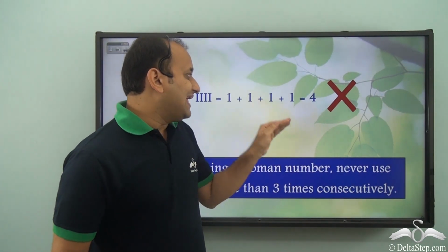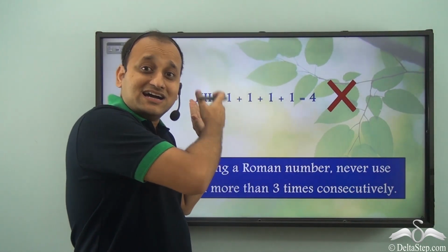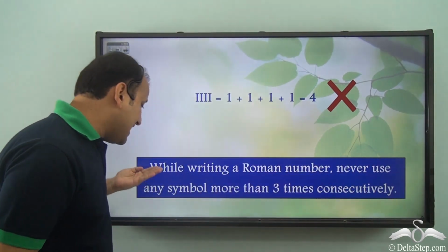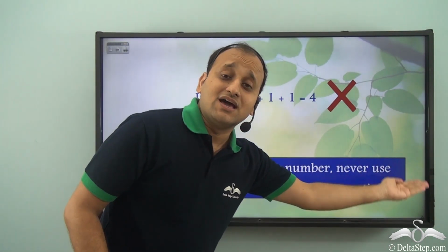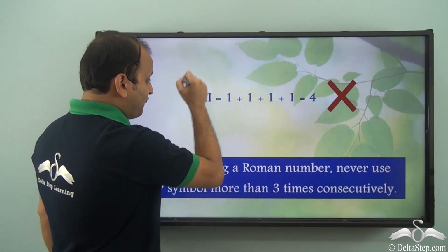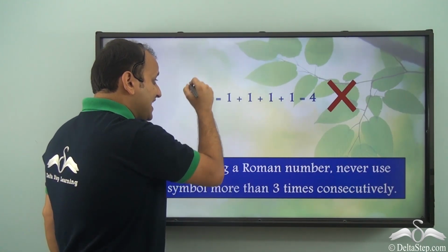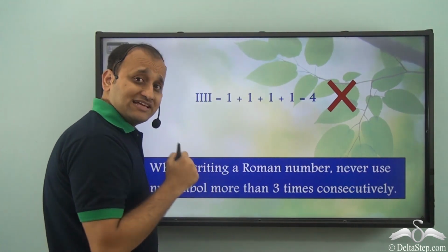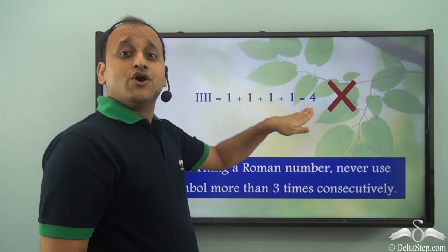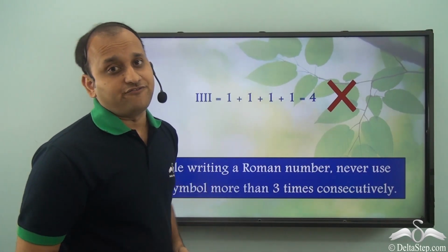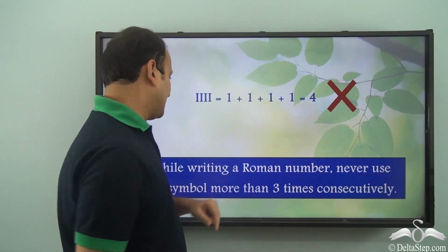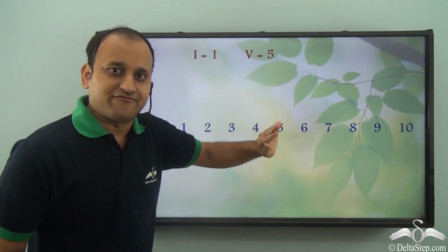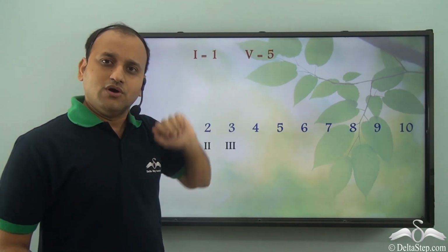So they decided that they will never use 4 consecutive symbols at once. So while writing a Roman number, never use any symbol more than 3 times consecutively. If you represent 4 in terms of I's, then you will write I 4 times, which means you are writing I continuously more than 3 times, which is not allowed in Roman numbers because it becomes confusing. So what was the solution? Well, the solution was that they came up with a new symbol for 5, that is V. So V is equal to 5.